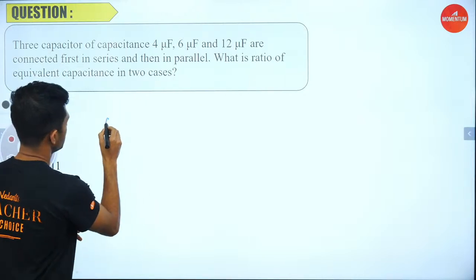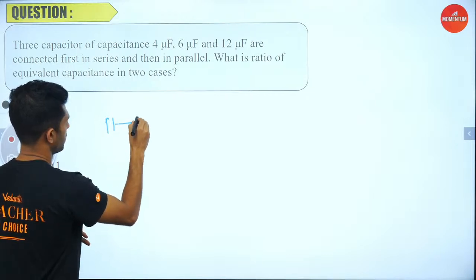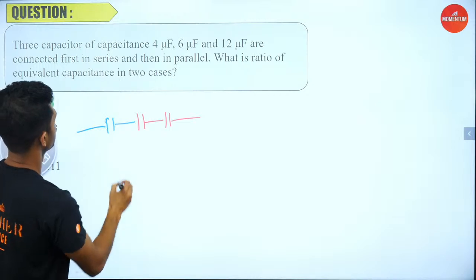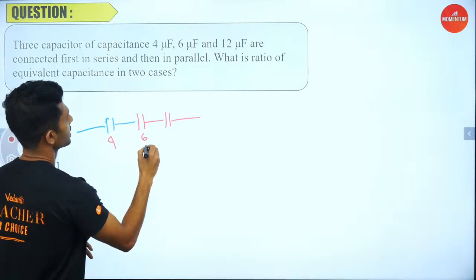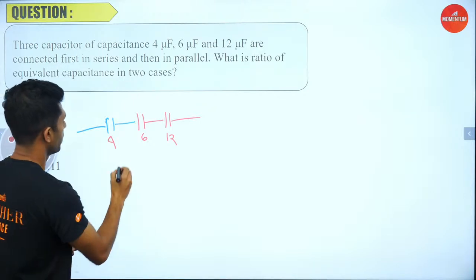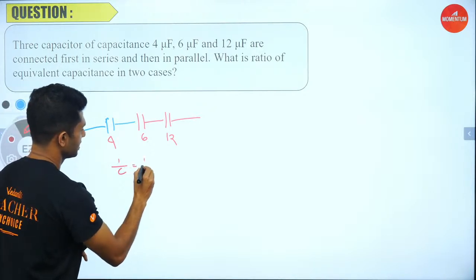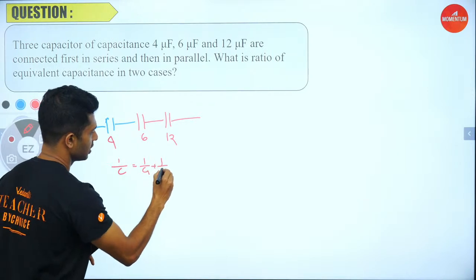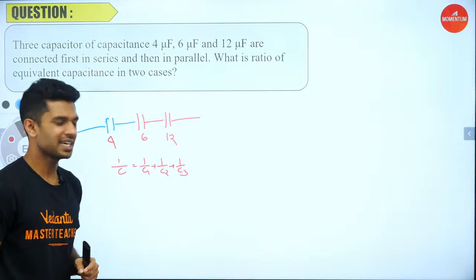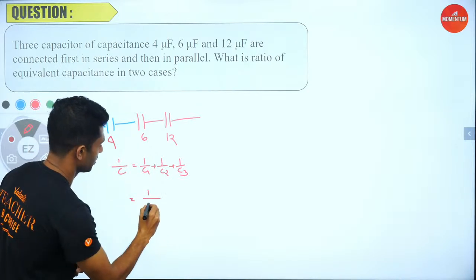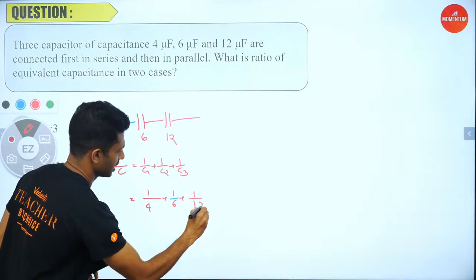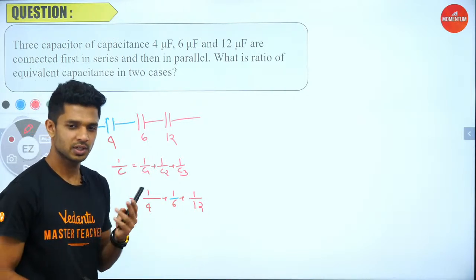Right, so initially we have capacitors 1, 2 and 3, which are equal to 4, 6 and 12, connected in series. So the equivalent capacitance formula is 1 by C equivalent is equal to 1 by C1 plus 1 by C2 plus 1 by C3. Yes, so this is given as 1 by 4 plus 1 by 6 plus 1 by 12. Yes or a no? Yes.